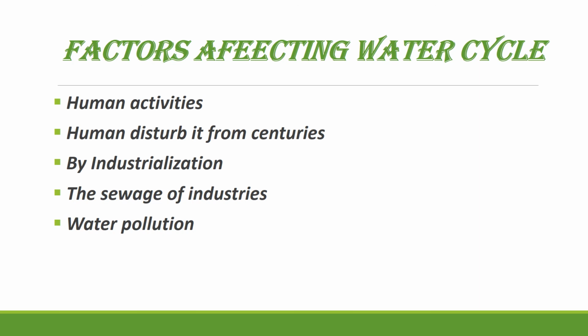The sewage of industries is excreted through the same passage that water uses for its flow in nature, and hence goes back to the sea. So the problem of water pollution arises in major cases, and this is a disturbance for the water cycle, which is affected badly.